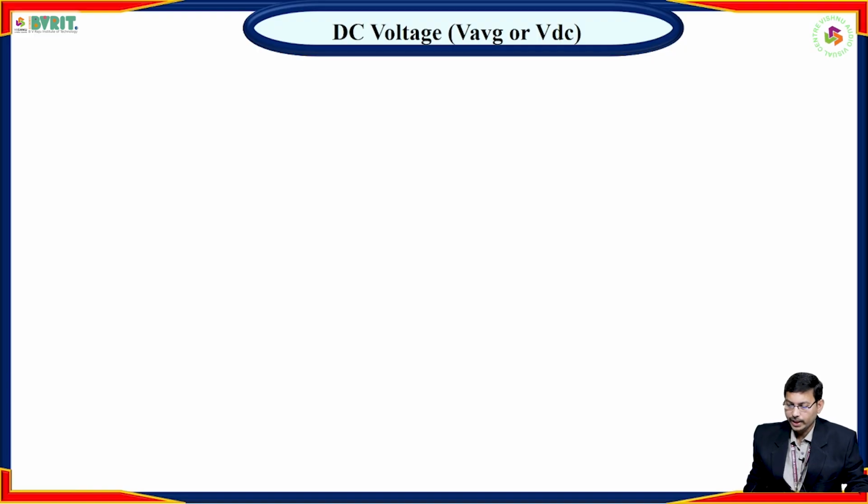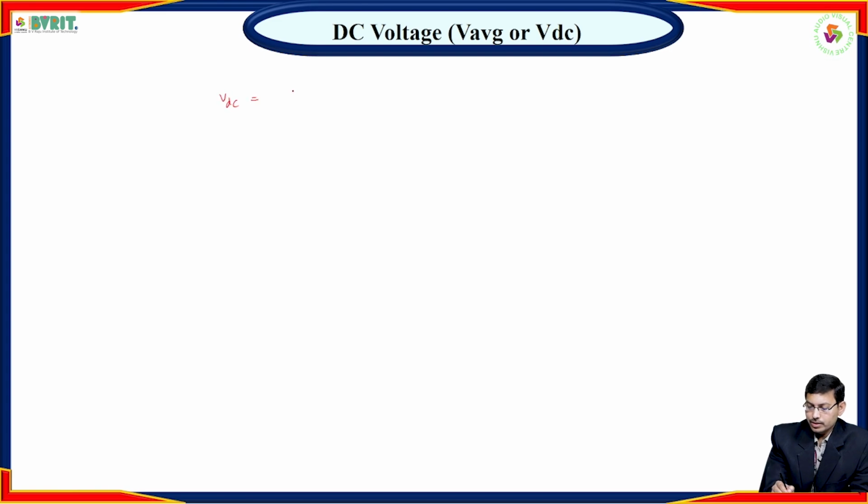Now this is our DC voltage. So what is the VDC voltage? Here VDC is nothing but the area under the waveform for the full cycle divided by the complete cycle time period.